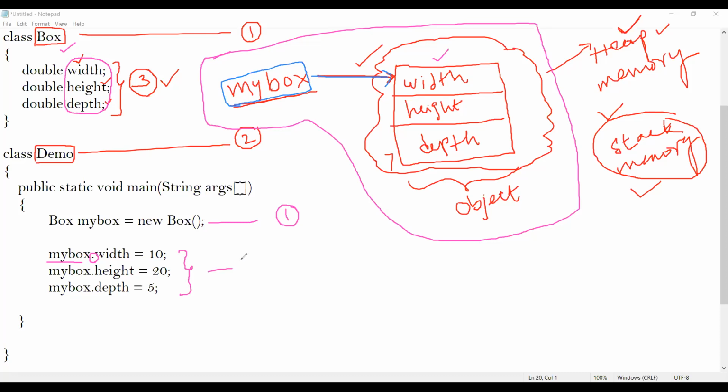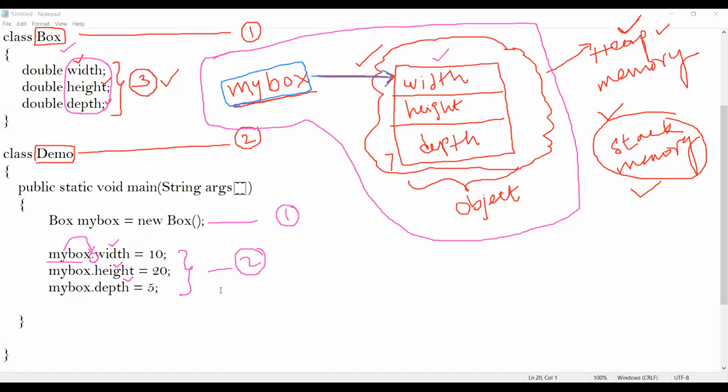That's your second step. Step 1 is creating an object of the class, and step 2 is using this object followed by the dot operator to access the members of the class. So here you see that I have accessed width, height, and depth. All these 3 members I have accessed successfully, right?